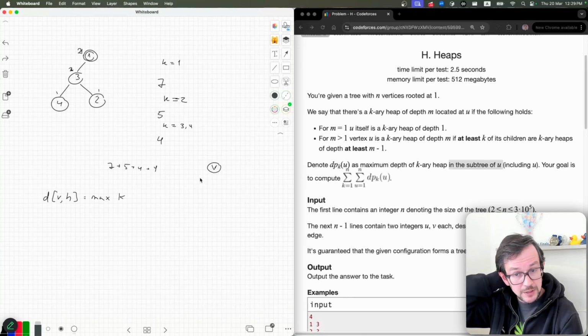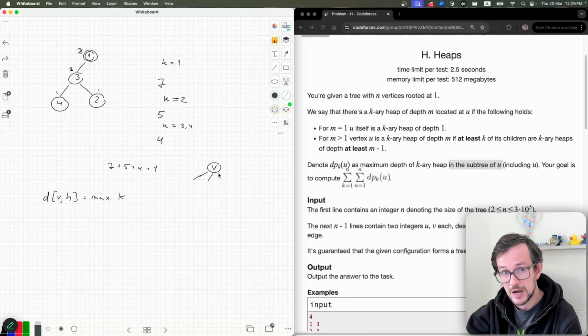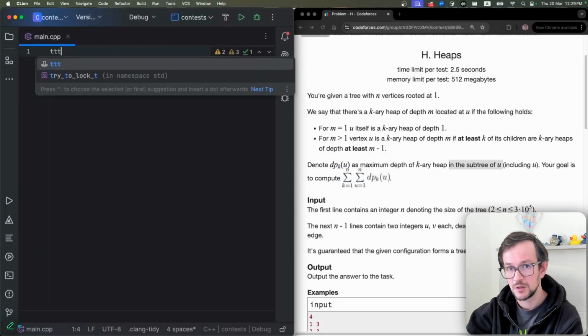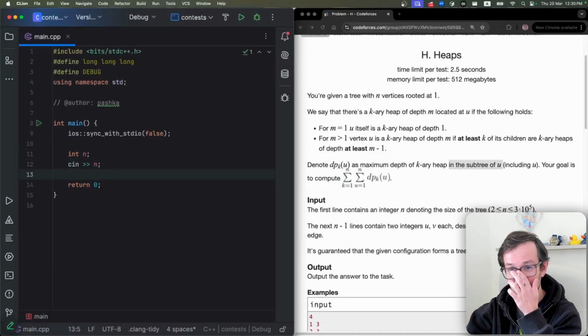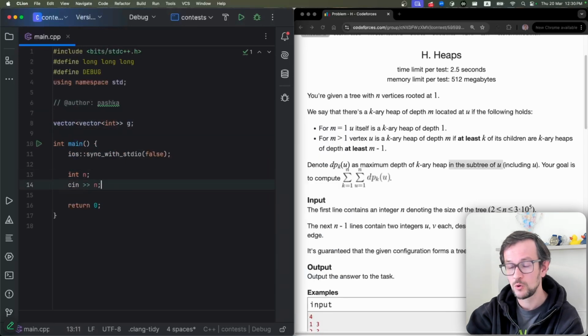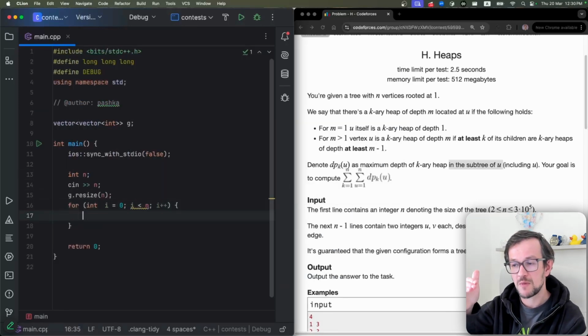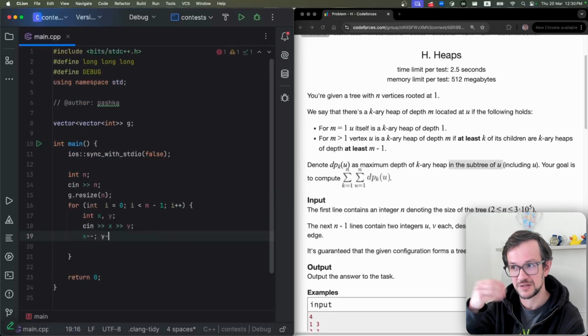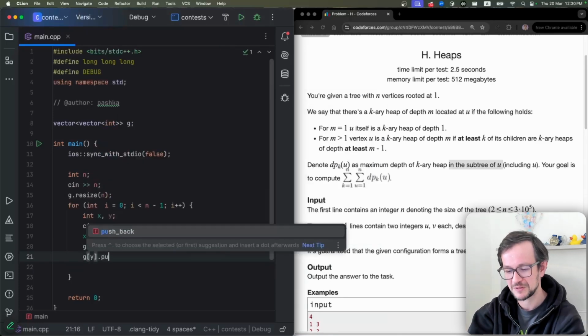So what I'm doing is calculating this dynamic programming for every node and every height. I will calculate the maximal k which gives me this height. How is it calculated? If I fix the height for node v, I must look at the children. I must have at least k children, all of which for height h minus 1 have at least k. So I look at my children, look at the maximal k for h minus 1, and I need at least k such values.